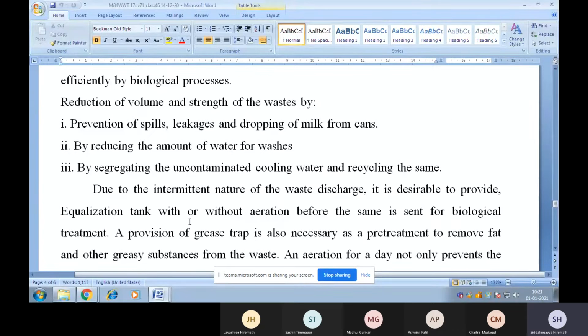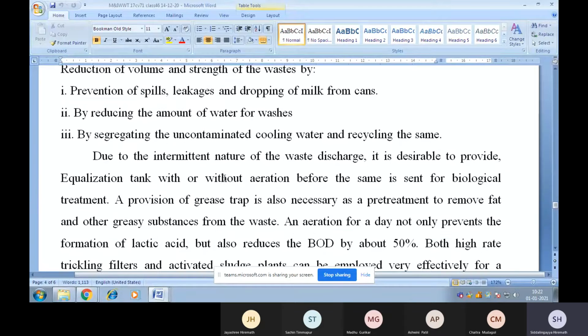And third one is by segregating the uncontaminated cooling water and recycling the same. This particular operation you can see in KMF Dharwad. A separate channel has been provided to draw cooling water, and it is not allowed to mix with the contaminated water.